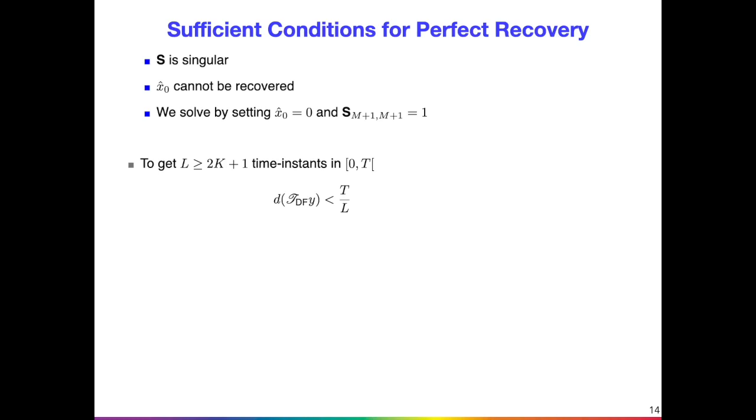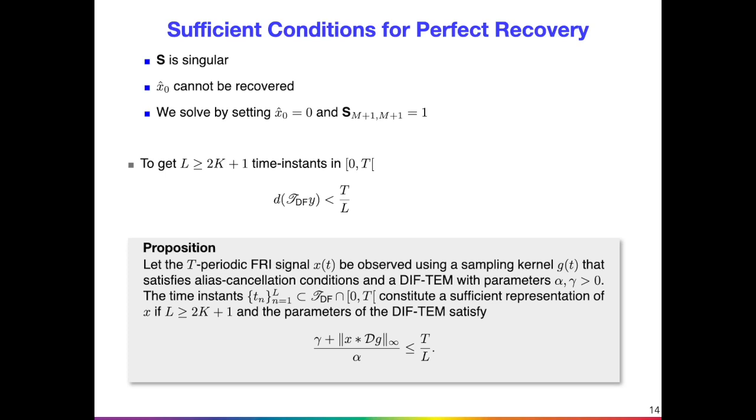This is a drawback that is seen across derivative-based sampling methods, where the signal can only be recovered up to a constant. For Prony's method, we require 2K plus 1 Fourier coefficients. To obtain L greater than or equal to 2K plus 1 measurements, we enforce L times the sampling density to be less than the period T. We summarize the sufficient condition in the following proposition. T-periodic FRI signals observed using the sampling kernel g(t) that satisfy the alias cancellation condition and a DIF-TEM with parameters alpha and gamma provide a sufficient representation of the FRI signal if the parameters satisfy the following relation.